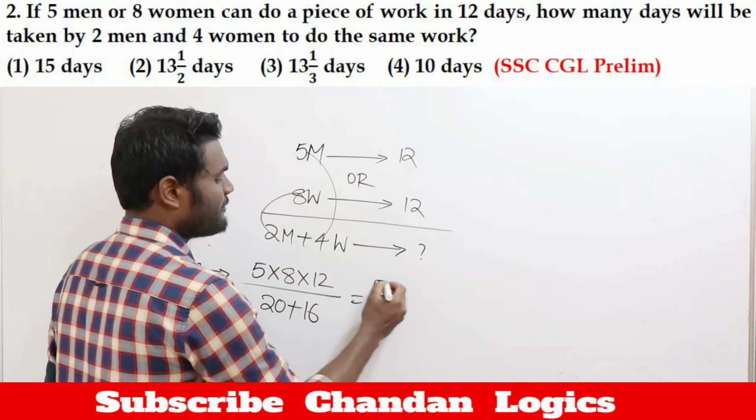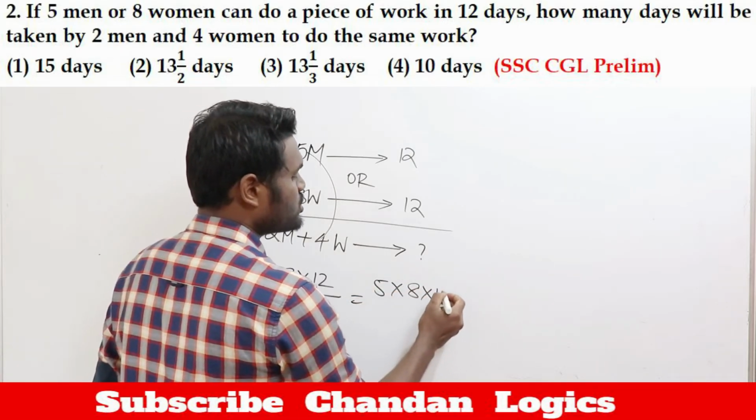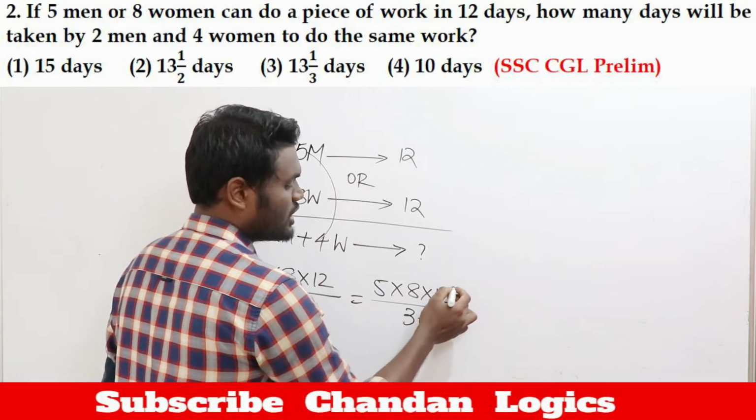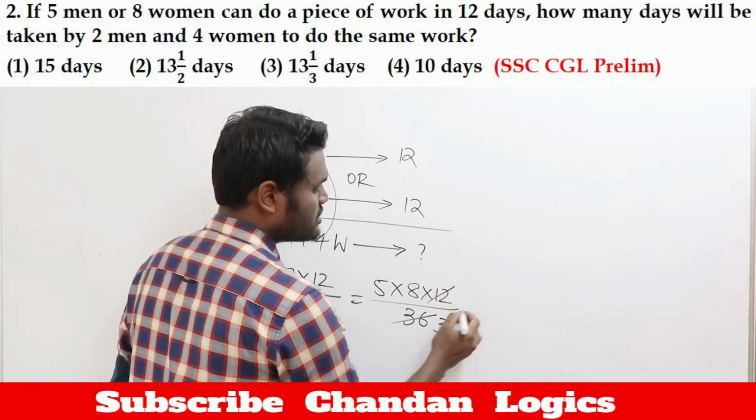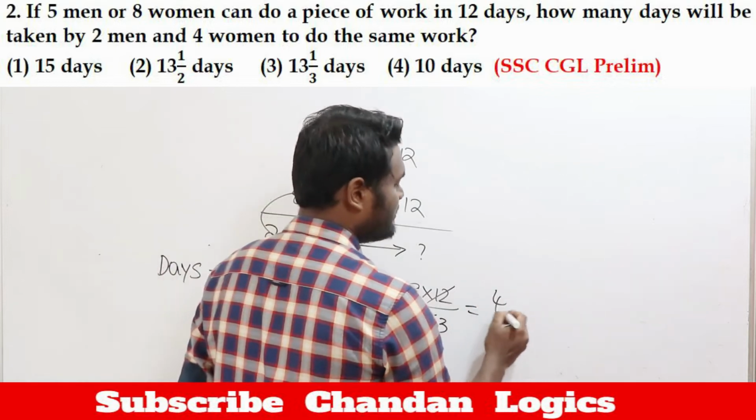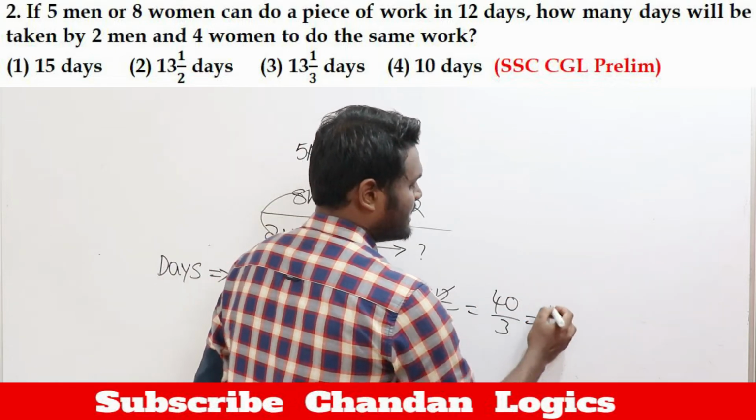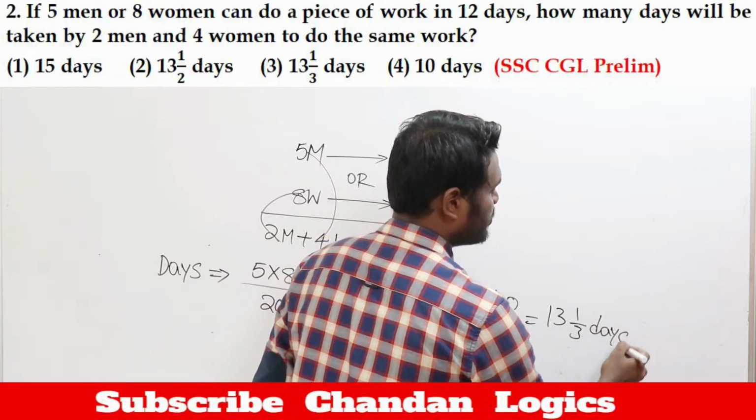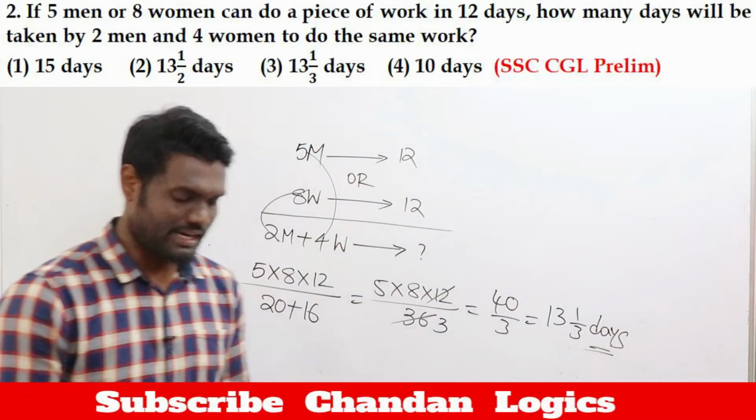Now this will be 5 into 8 into 12 divided by 20 plus 16, this will be 36. Yes, 12 goes here. How many times? 12 goes here 3 times. 5 into 8, this will be 40. 40 by 3, that is nothing but 13 1 by 3 days, which means if they are going to work together, they will take 13 1 by 3 days.